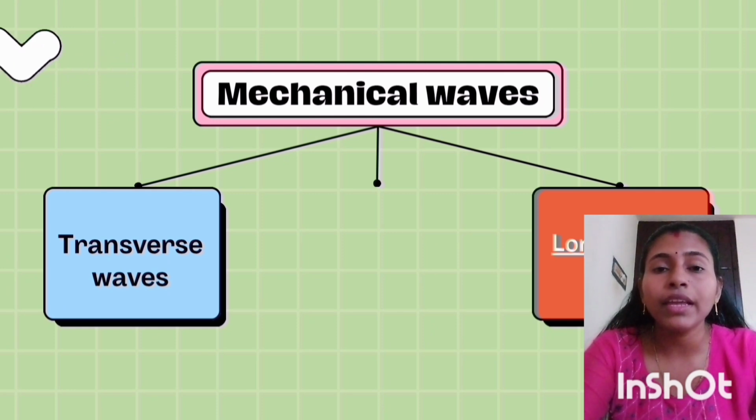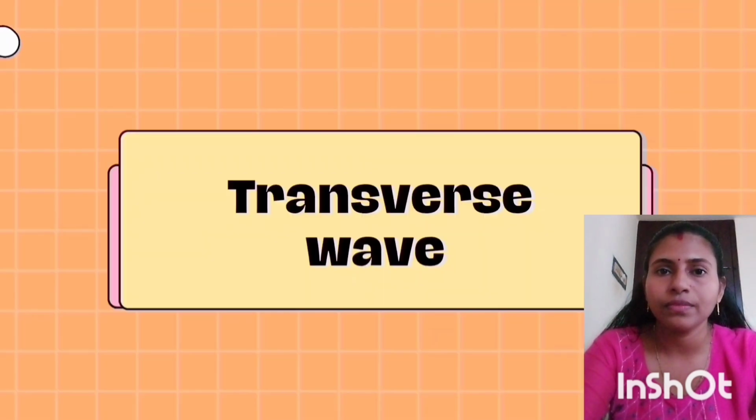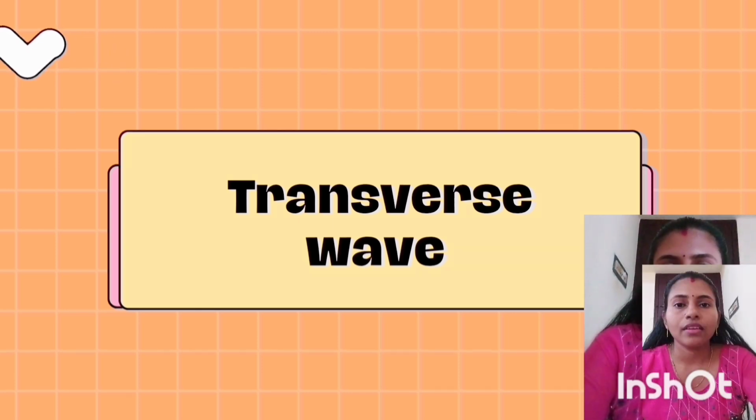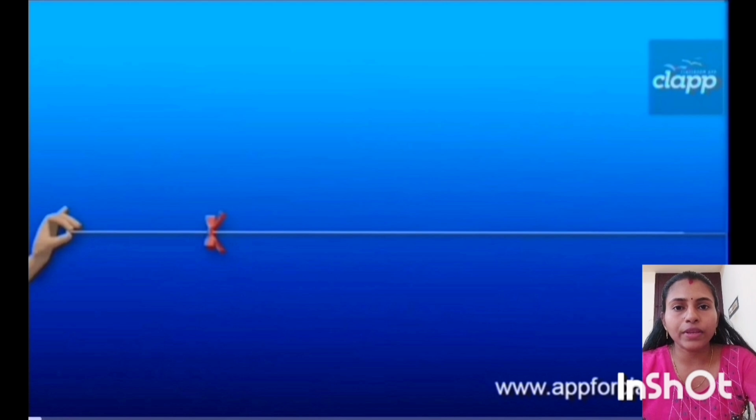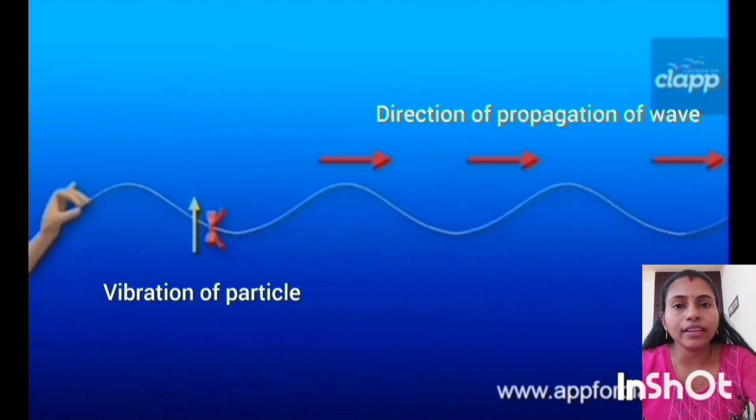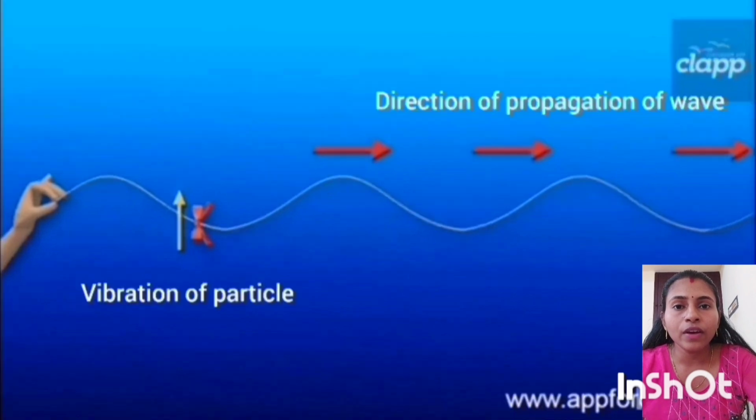Mechanical waves are mainly of two types. Do you know what they are? Transverse wave and longitudinal wave. To know more about transverse wave, let's see an activity. Here, one end of the rope is fixed and a ribbon is tied onto it so that the ribbon can clearly be seen. Now, the other end of the rope is moved up and down. What do you observe? A wave is formed, isn't it?